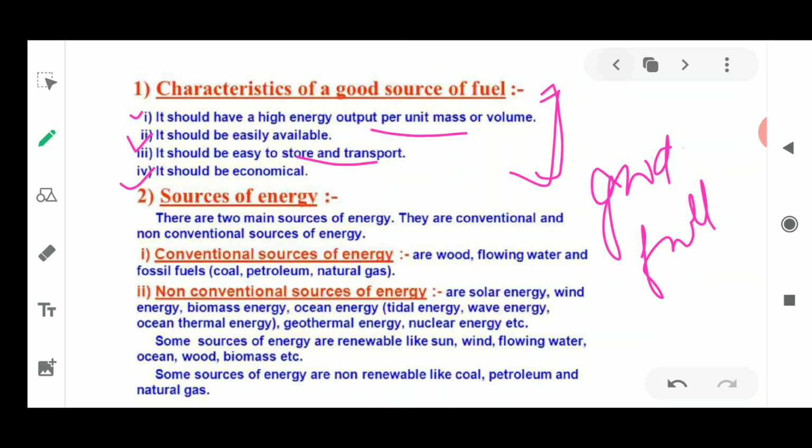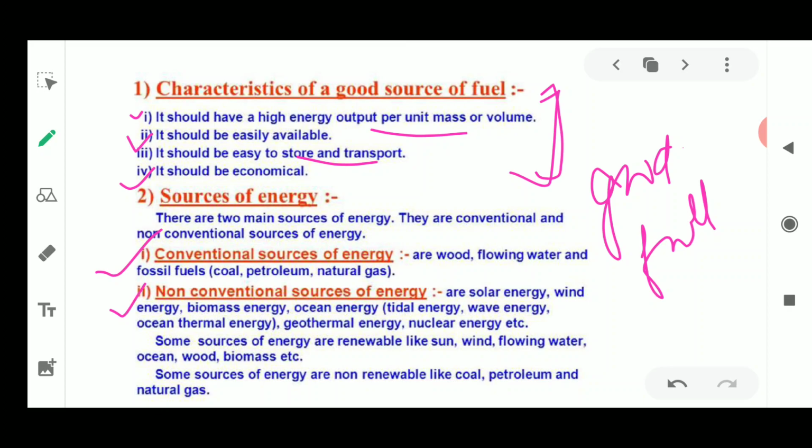Now there are two types of sources of energy. First is conventional sources of energy, next is non-conventional sources of energy. If we are talking about fuel, it is counted as an important source of energy.